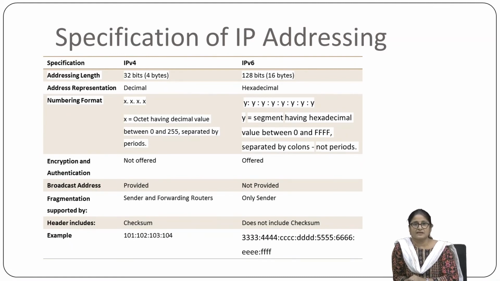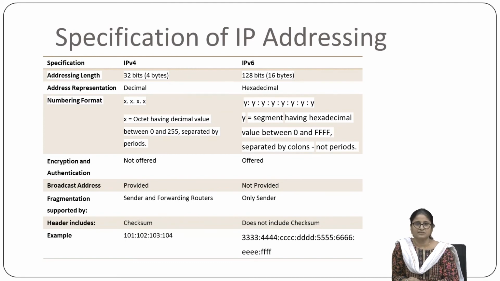IPv4 generally has a decimal representation, while IPv6 has a hexadecimal representation for IP addressing. You can have the general comparison chart of IPv4 and IPv6. The numbering format in these two is given here. IPv4 has 32 bits, and IPv6 has 128 bits.